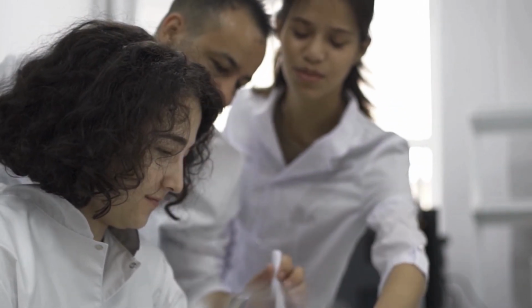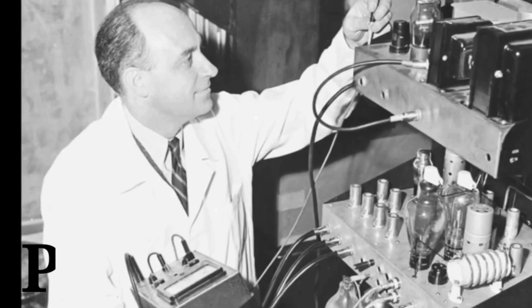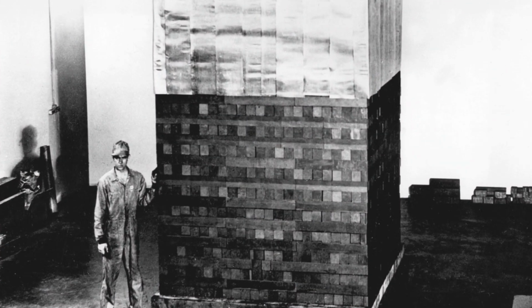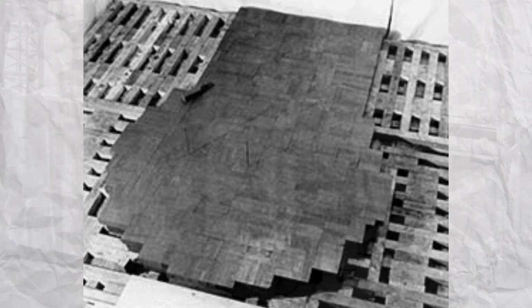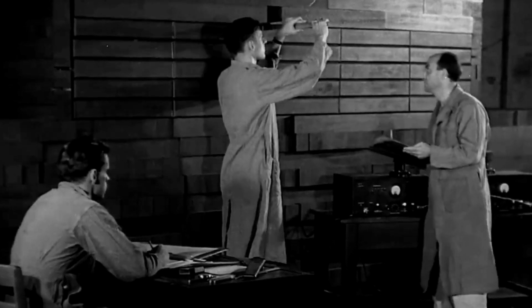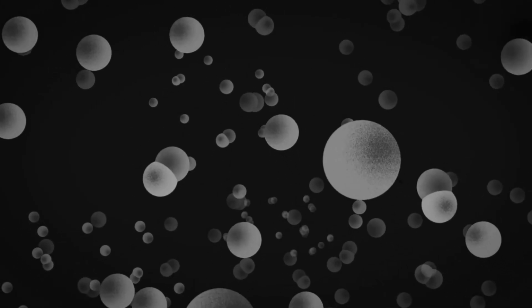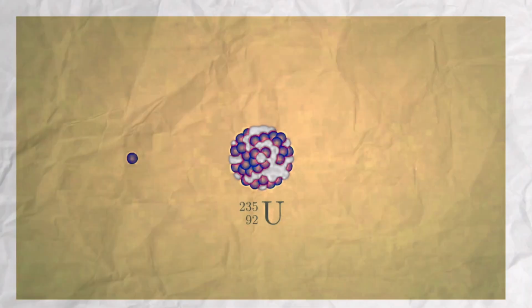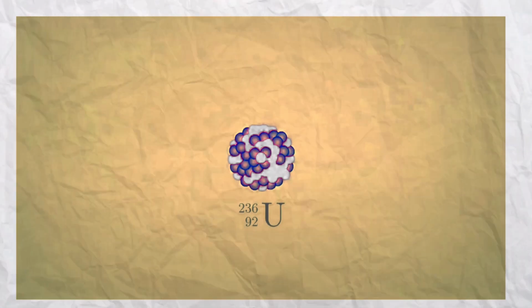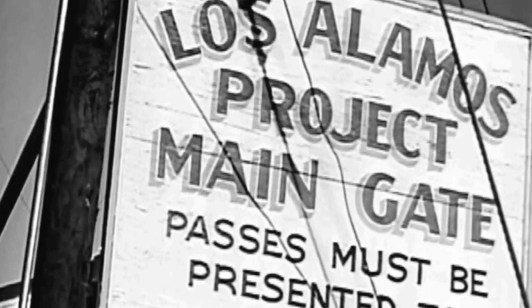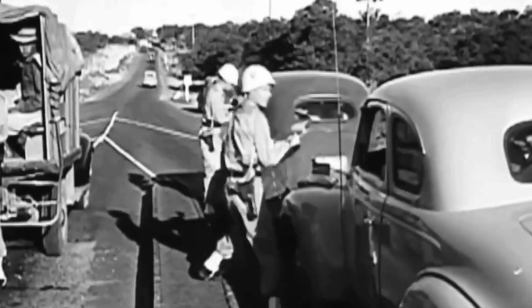Physicist Enrico Fermi at the University of Chicago built Pile 1, the world's first artificial nuclear reactor. It contained 45 tons of uranium and uranium oxides and 330 tons of graphite blocks. It generated about half a watt of power, and if you can build a nuclear power plant, you can build a bomb. The only real difference between the two is how many neutrons hit the next atom, causing it to split and release more neutrons. If it is less than 1, the reaction will stop, and if it is greater than 1, the reaction will go on.